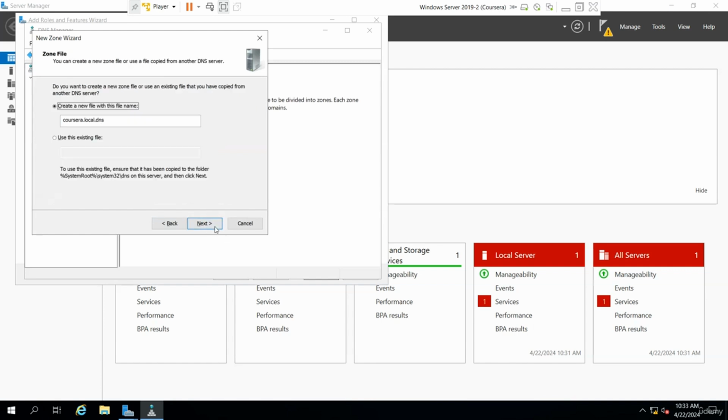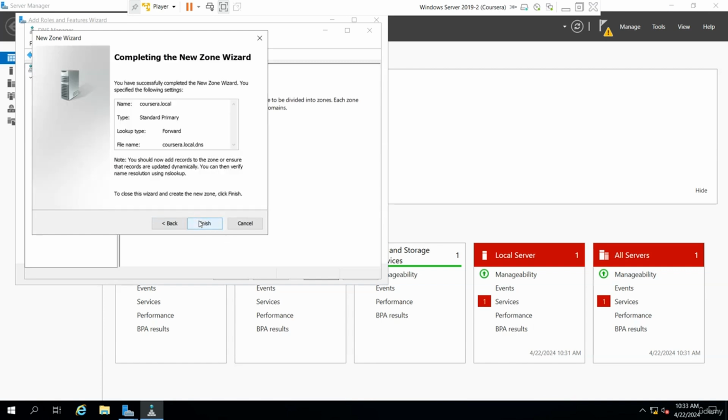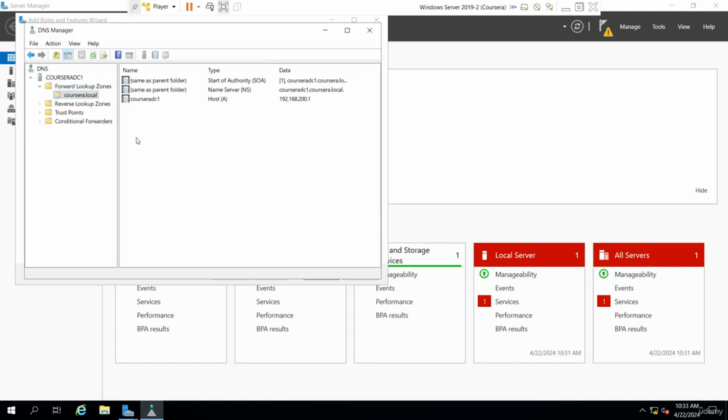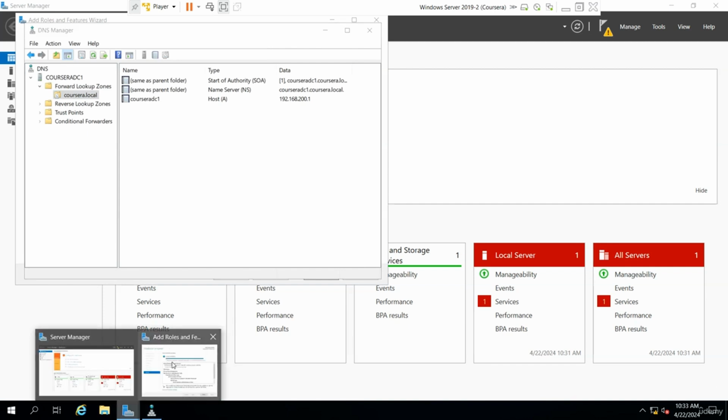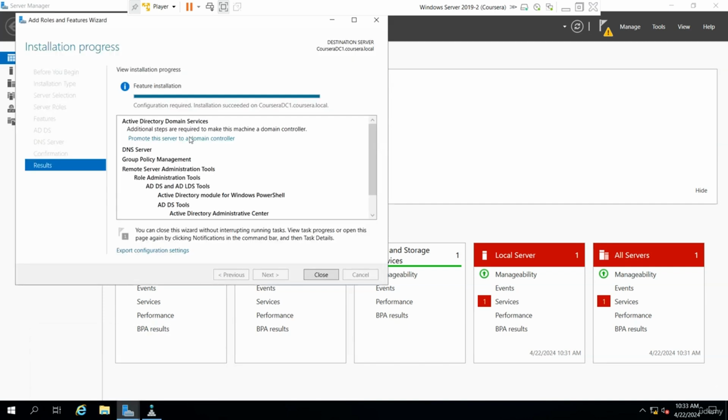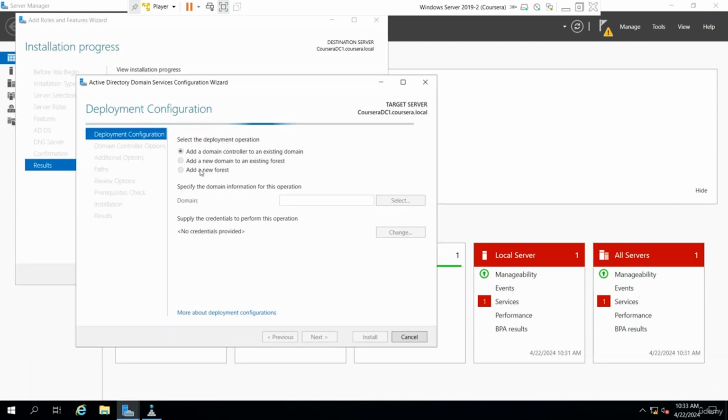Coursera.local. Next, next, next, and finish. There we go. Okay, this is good. And let me promote the server to a domain controller. And I'm going to add a new forest.